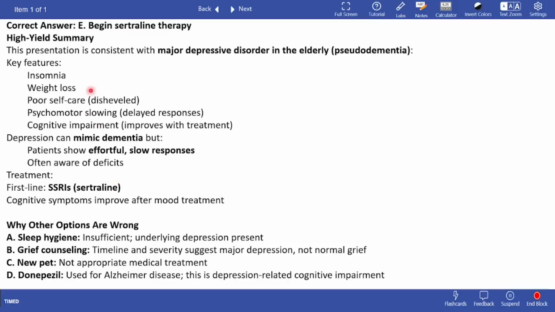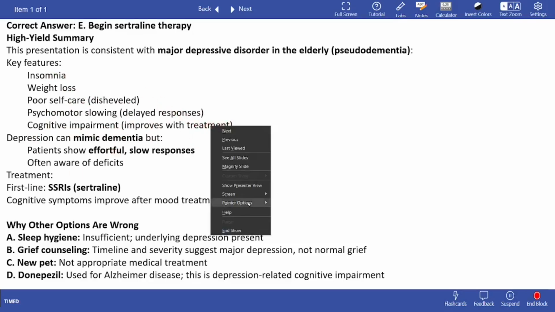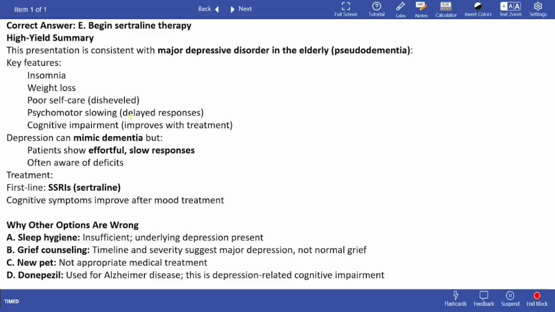Okay. So the correct answer is begin sertraline therapy. The presentation is consistent with major depressive disorder in the elderly, which is also known as pseudodementia, because this is not a cause of irreversible dementia. So the key features are insomnia, weight loss, poor self-care, delayed responses, and cognitive impairment. But the cognitive impairment improves with treatment. So this is the biggest sign.